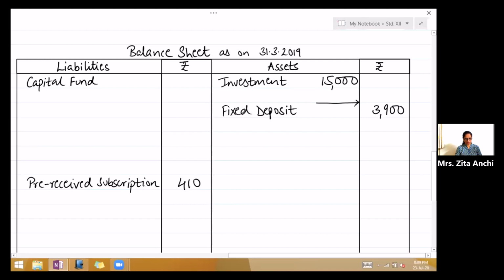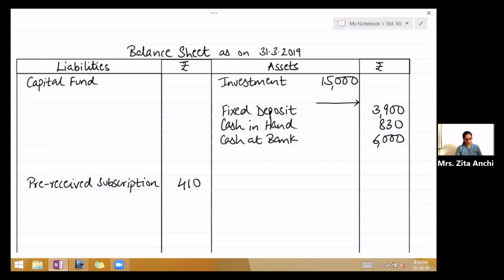And then you have the closing balance of cash in hand, cash at bank. Both are assets. So write down the closing cash in hand 830, cash at bank 6,000. Now we will do the adjustments.